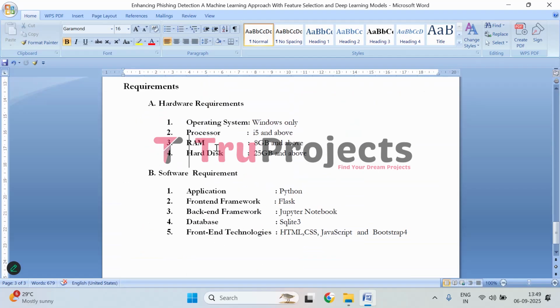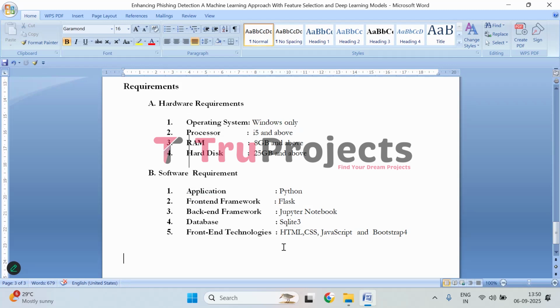And to implement this project, we need hardware and software requirements. In hardware, we need an operating system of Windows, a processor of i5 and above, RAM of 8 GB and above, and hard disk of 25 GB and above. And software requirements are Python, front-end framework of Flask, back-end framework of Jupyter Notebook, database of SQLite 3, and front-end technologies are HTML, CSS, JavaScript, and Bootstrap 4. So this is the overview.